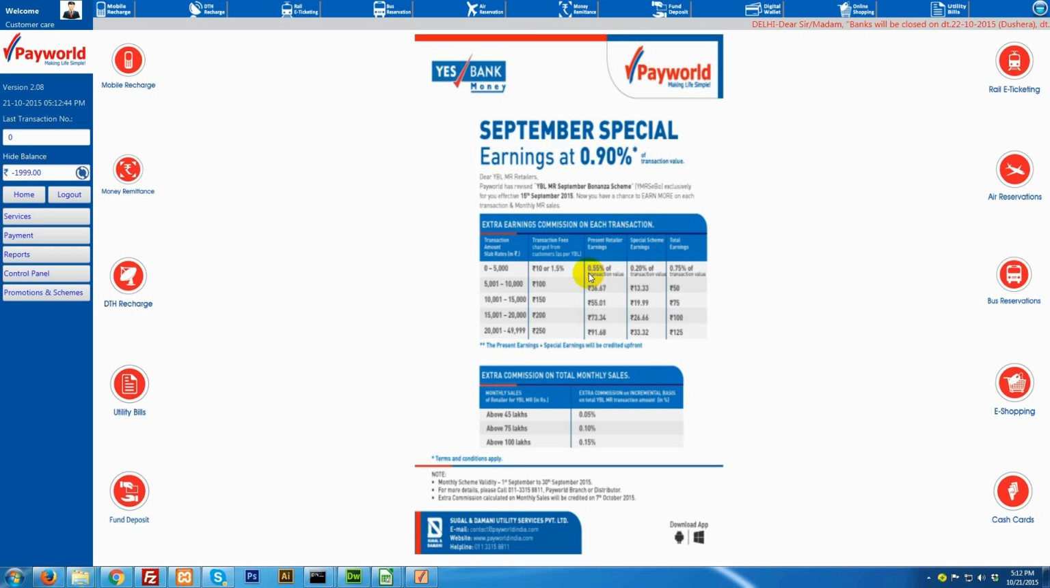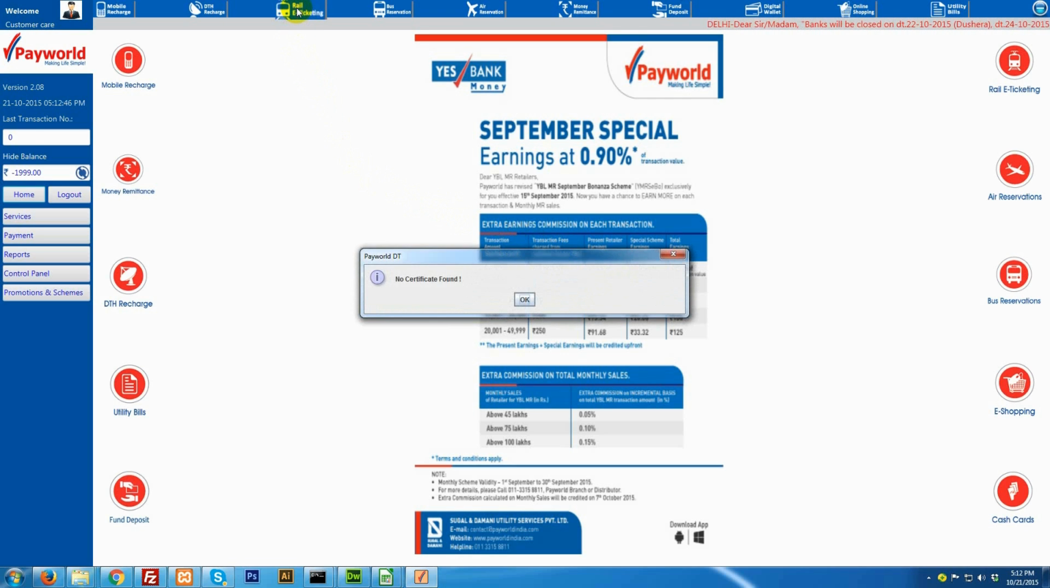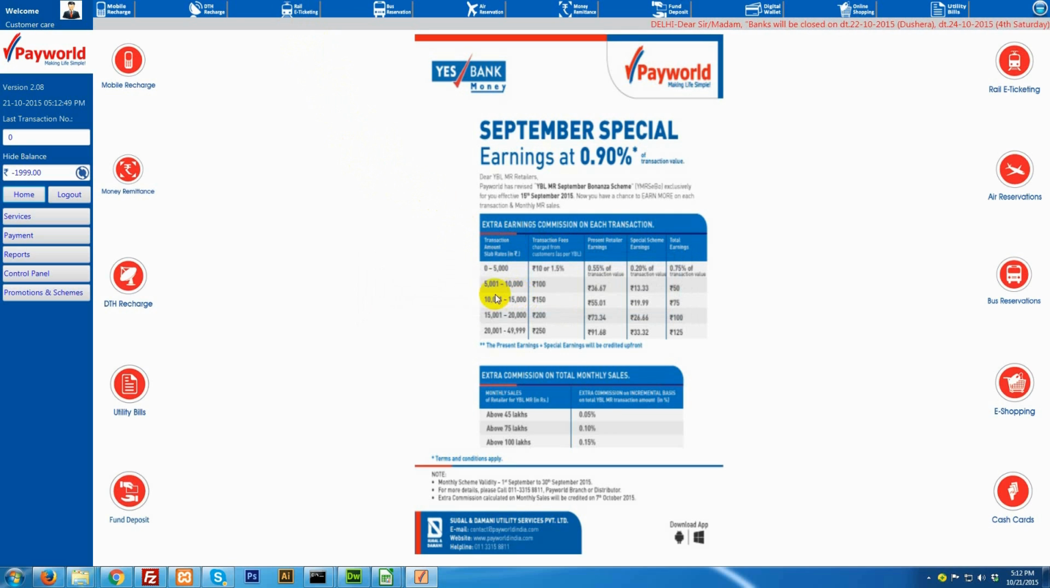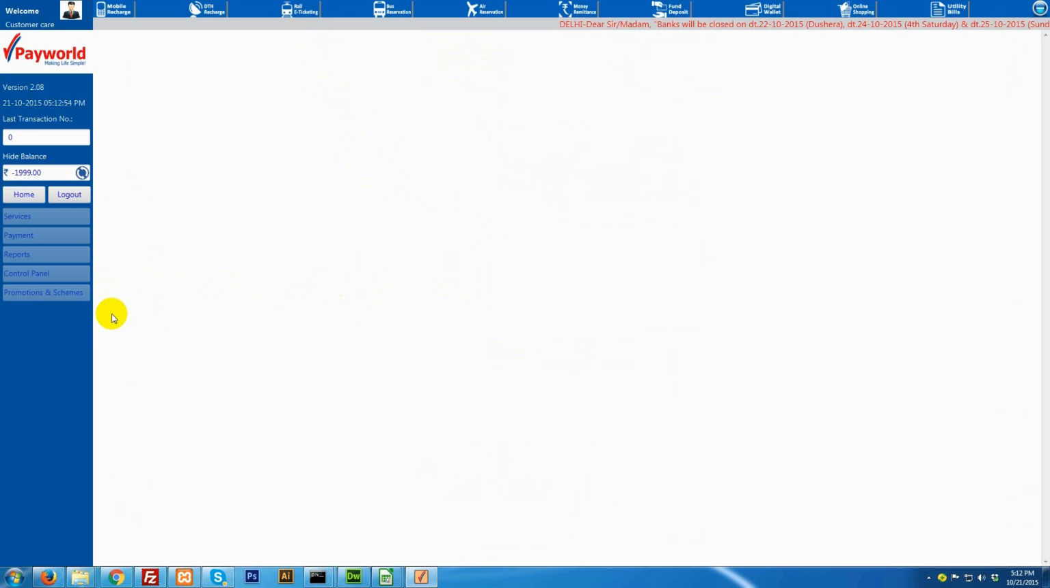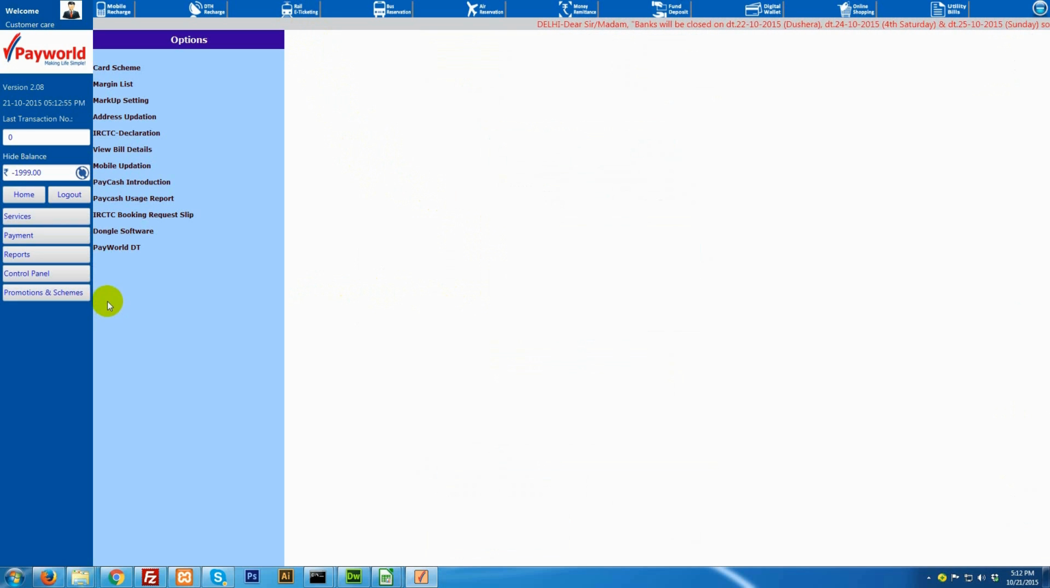Once logged in, you will see a similar screen and you need to click on the Rail e-ticketing icon. In case NCODE is not installed, you will get an alert message saying no certificate found. Click OK to close this pop-up and go to the reports section through the left navigation panel and click on